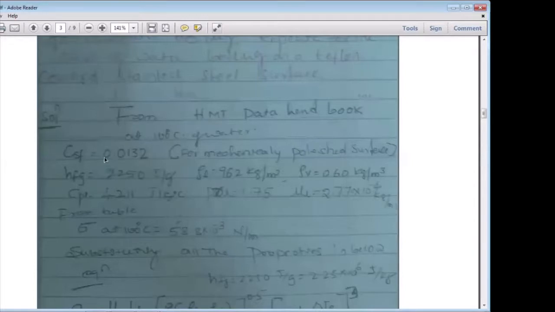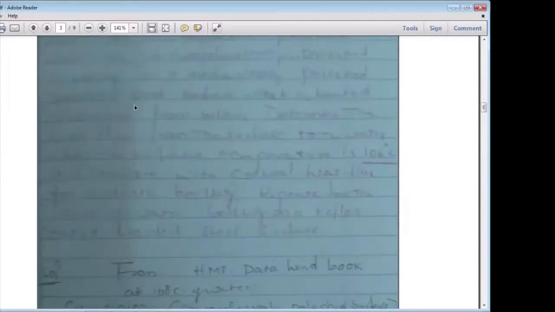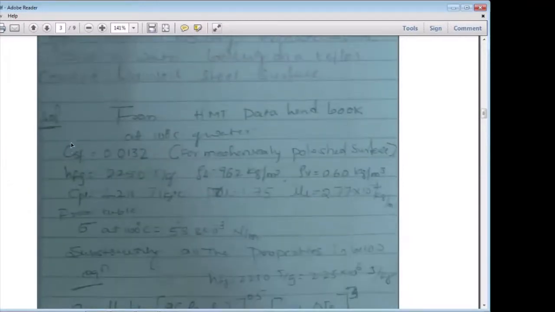What is the Csf? You can get Csf from the data handbook, page number 148. It is 0.013, for the mechanically polished stainless steel material. You have to note that down. Then hfg at saturation temperature is 2250 joules per gram here; you have to convert that to joules per kg.